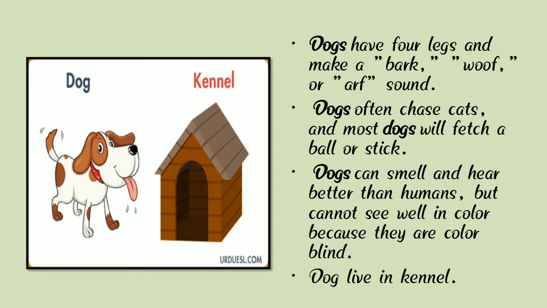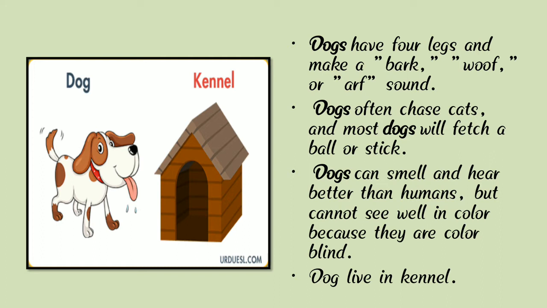Dogs have four legs and make a bark, woof or arf sound. Dogs often chase cats, and most dogs will fetch a ball or stick. Dogs can smell and hear better than humans, but they cannot see colors well because they are color blind.